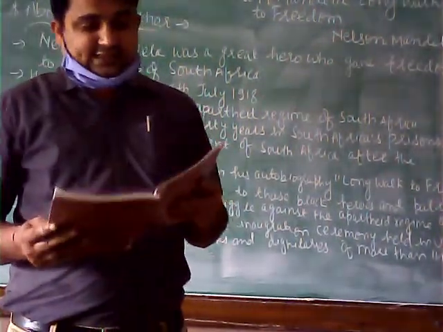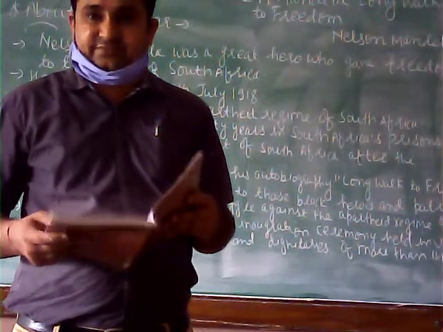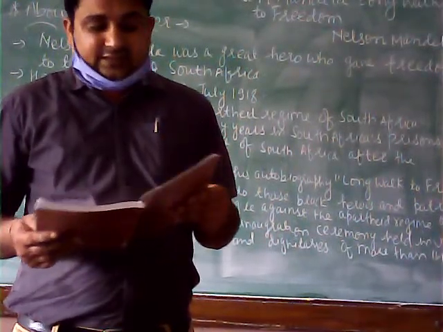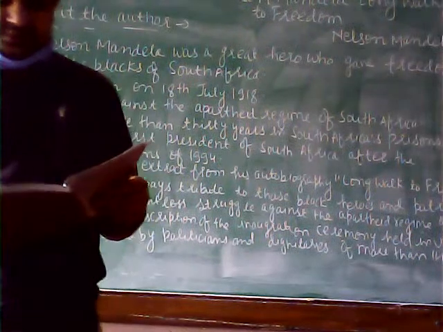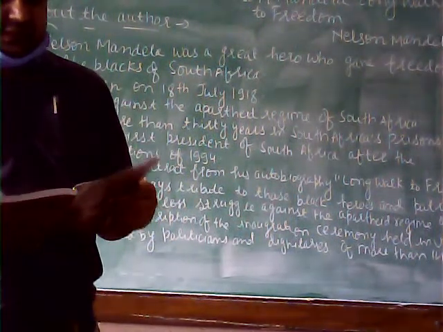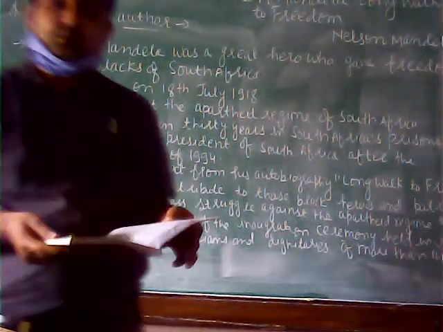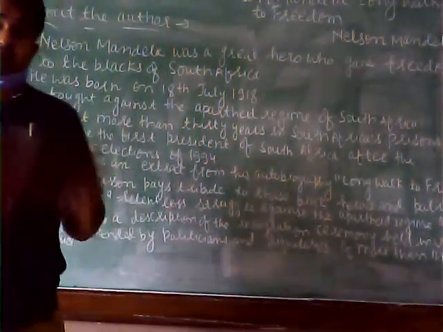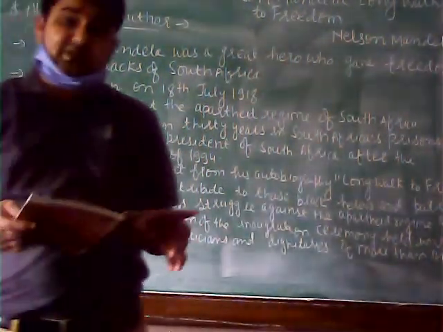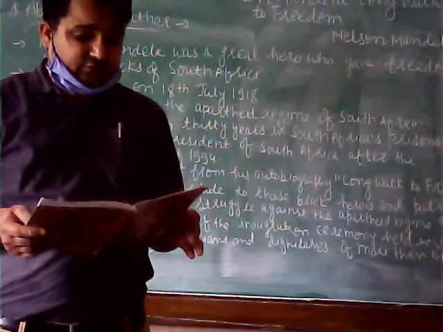Now, children, about the author and the theme, all these we have discussed. Now, in the textbook, it is given before you read: apartheid is a political system that separates people according to their race. It discriminates against people on the basis of race.